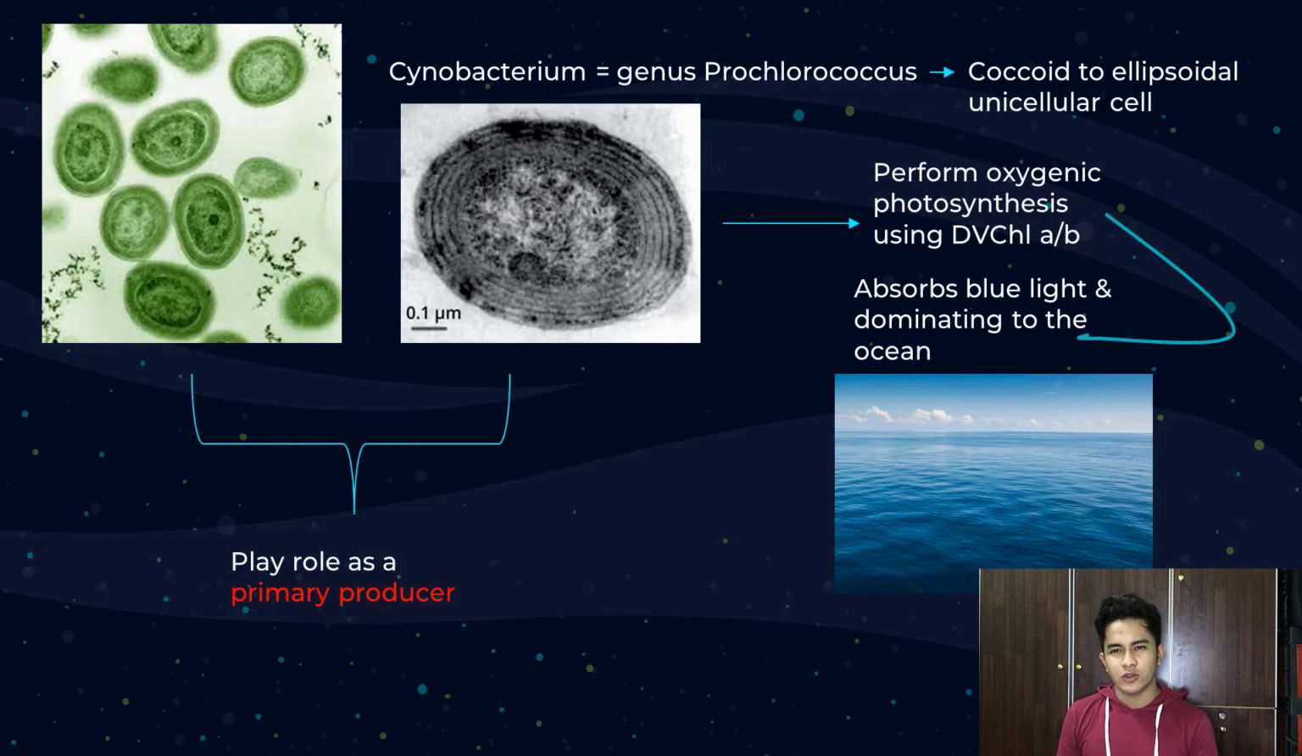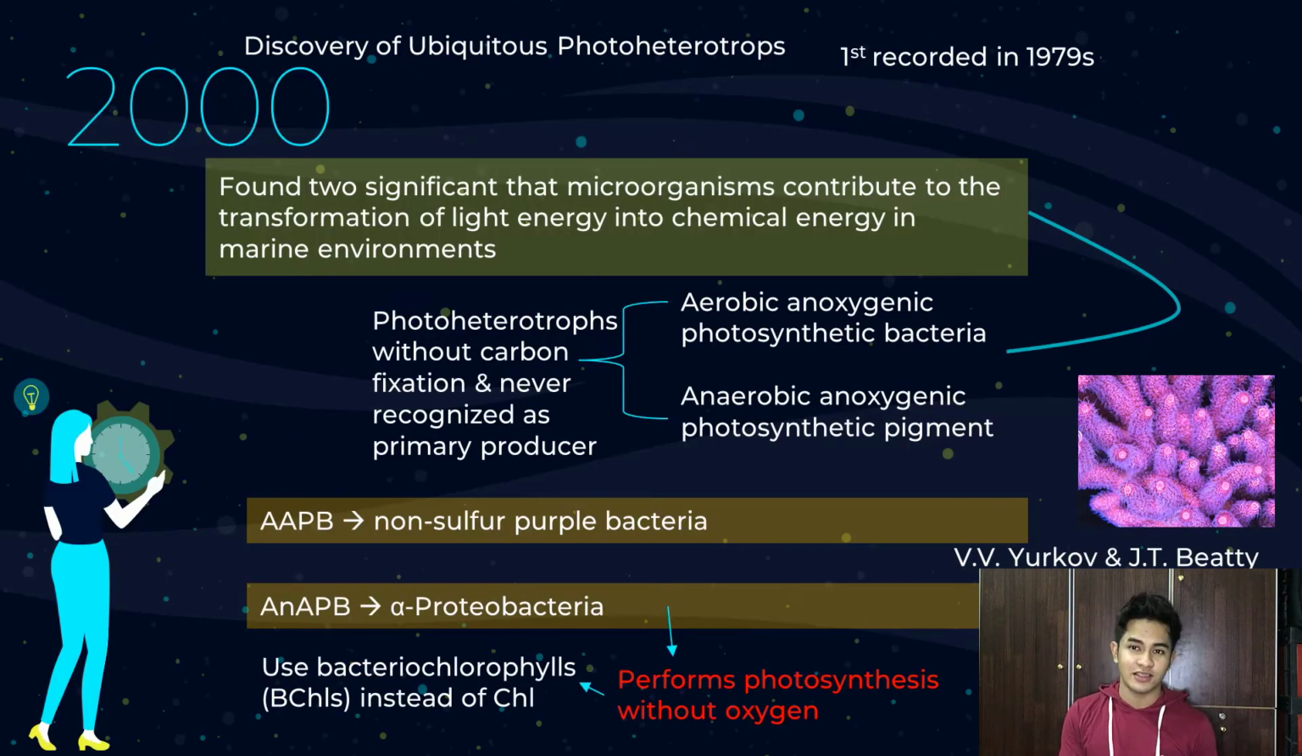So they also absorb blue light, dominating the ocean color. At that time, Prochlorococcus plays a significant role as a primary producer. In 2000, scientists discovered ubiquitous photoheterotrophs, actually first recorded in 1979.